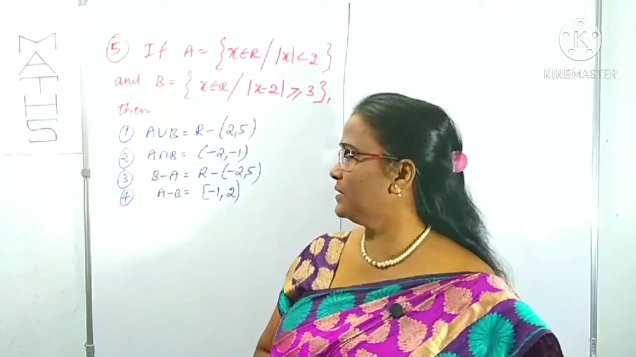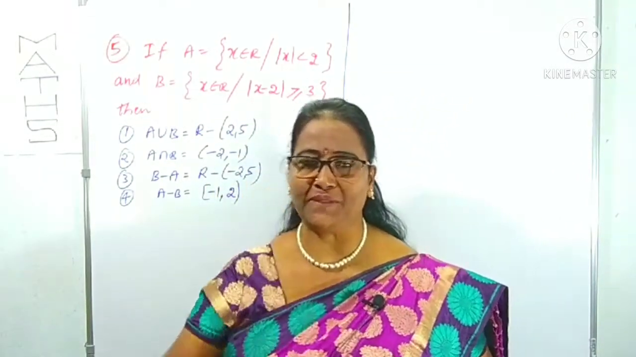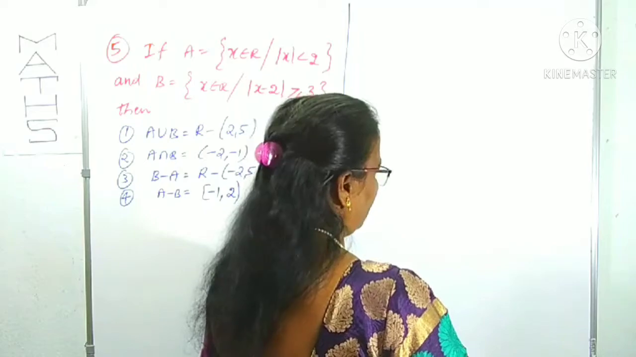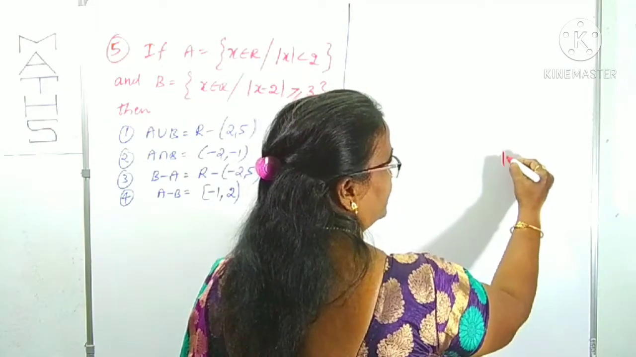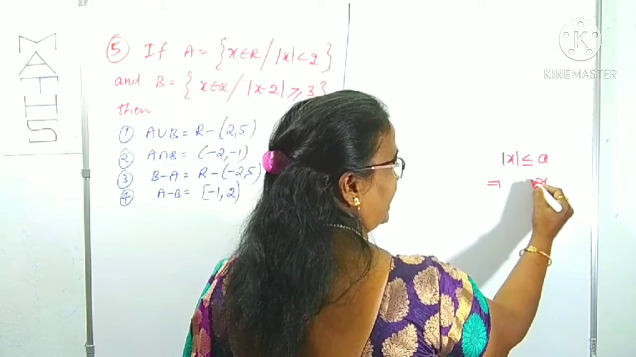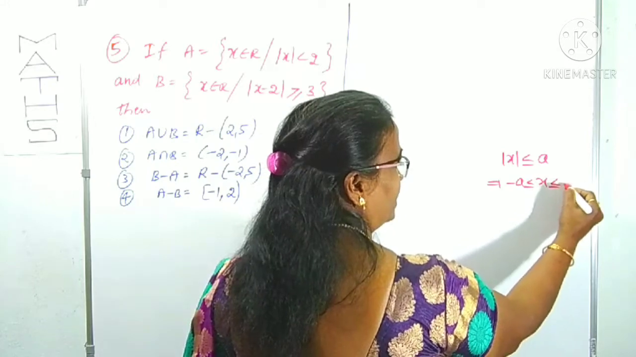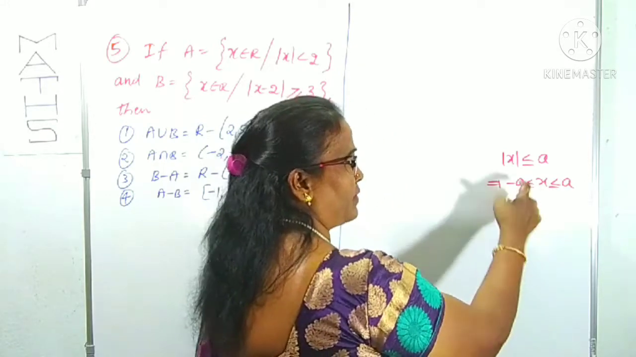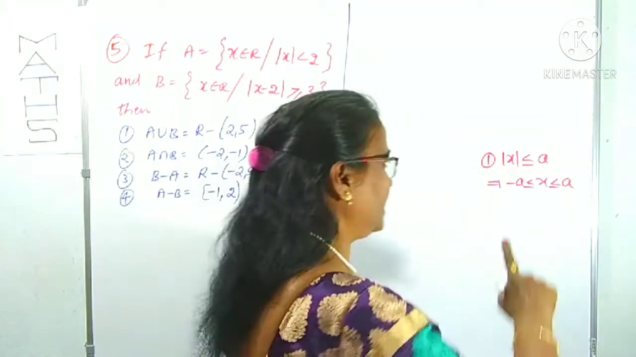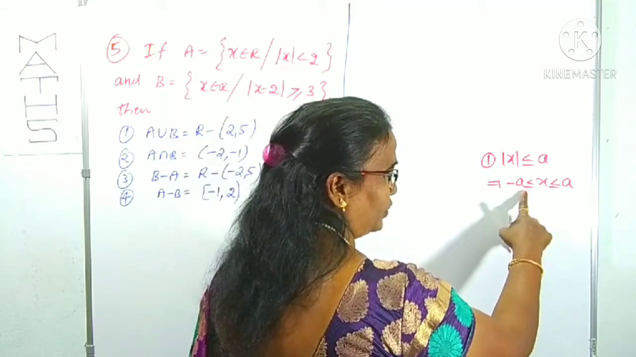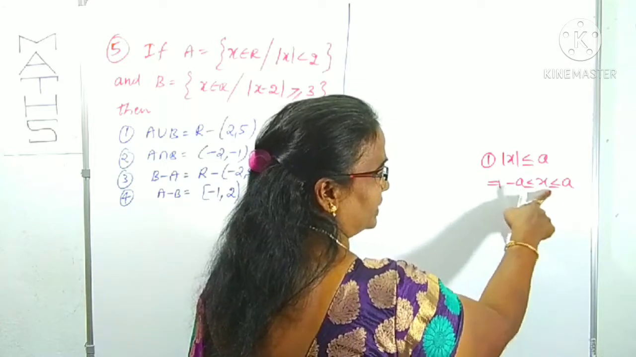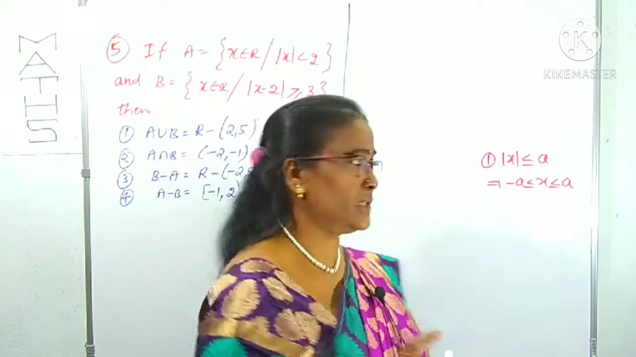Question number 5. Before starting that question, you have to know two types of results. Suppose mod x is less than or equal to a, in the sense x lies between minus a to plus a, including minus a and plus a. You have to remember this point. Suppose there is no equality here, then it is excluding minus a and plus a. That is one of the points.